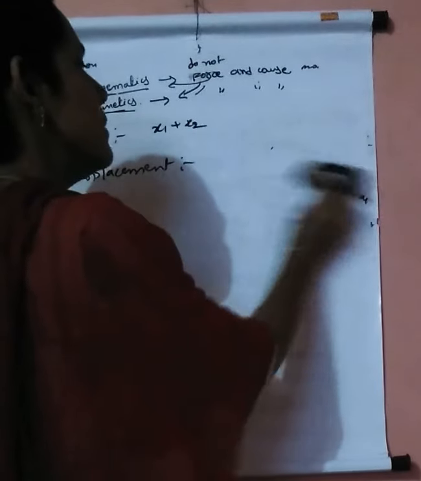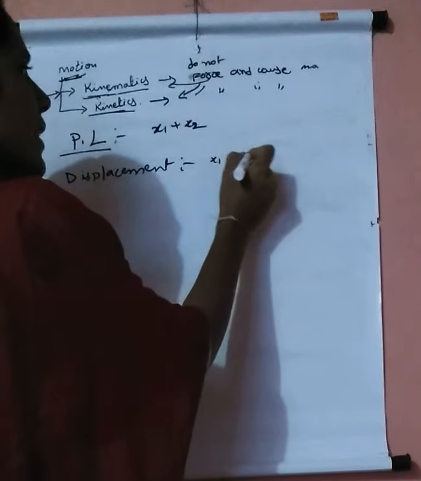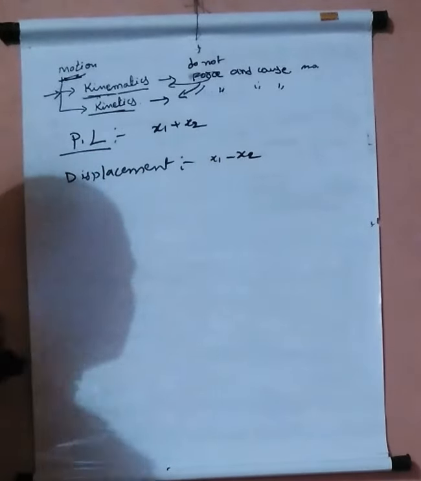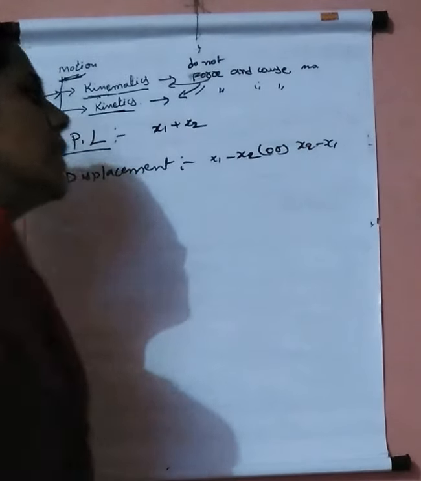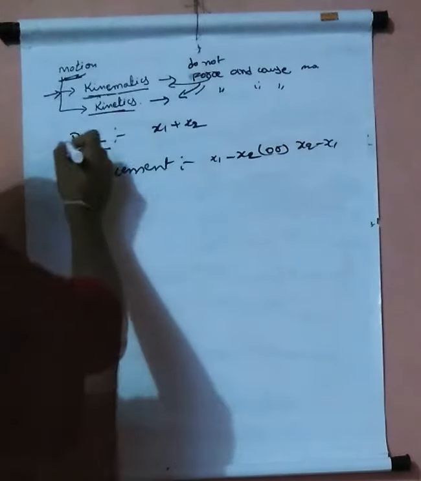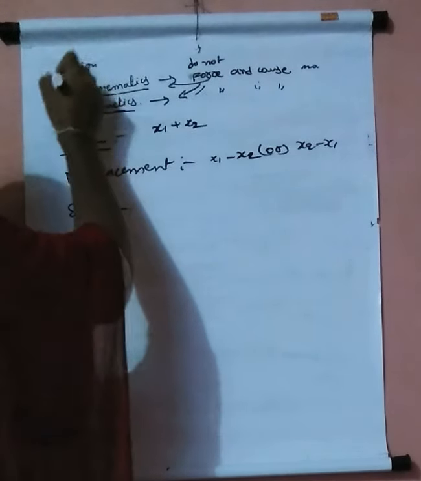Therefore the displacement formula is written as x1 minus x2 or x2 minus x1, both are the same. Now speed, another term that comes in the motion of an object.